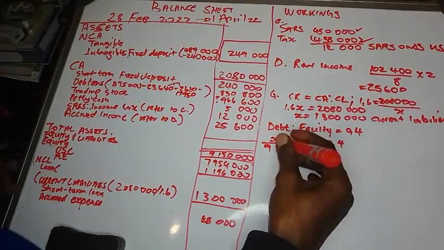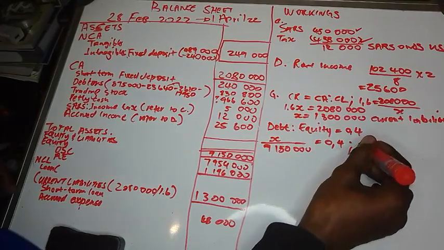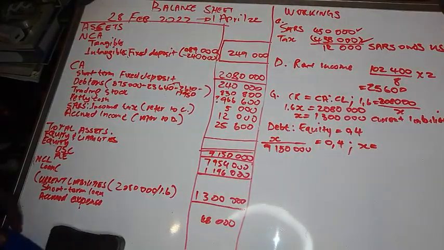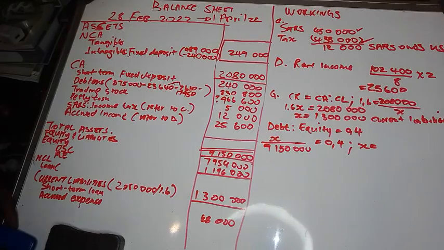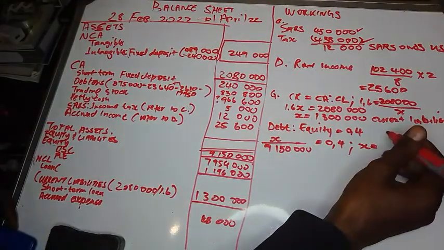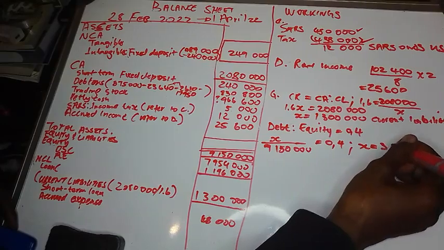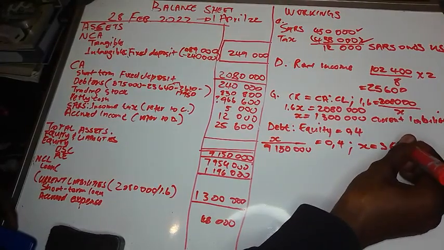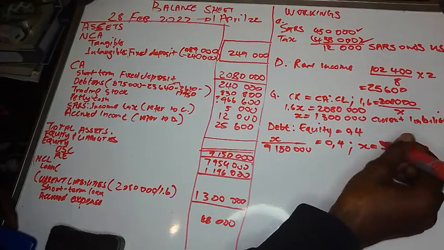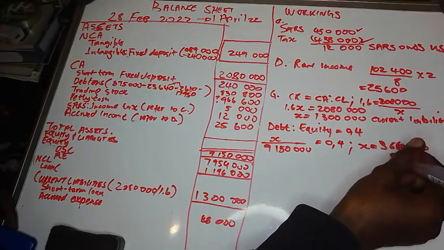Now we work out x: 9,150,000 times 0.4. Then our x will be 3,660,000. So this is our non-current liabilities.